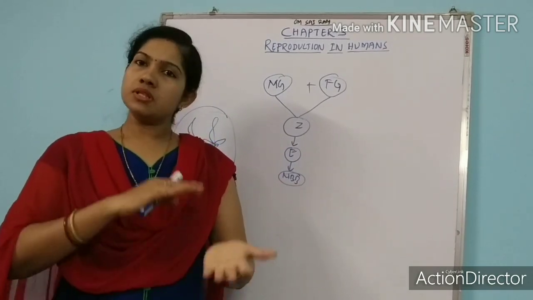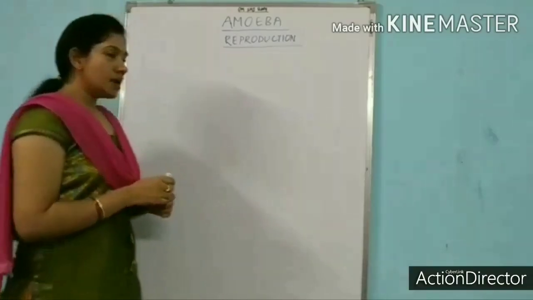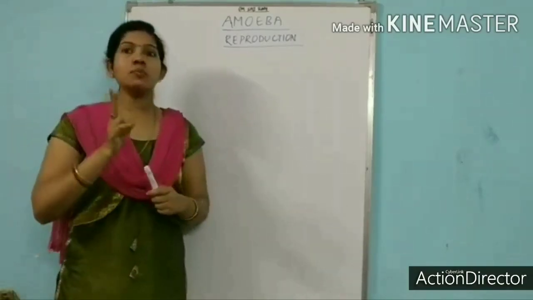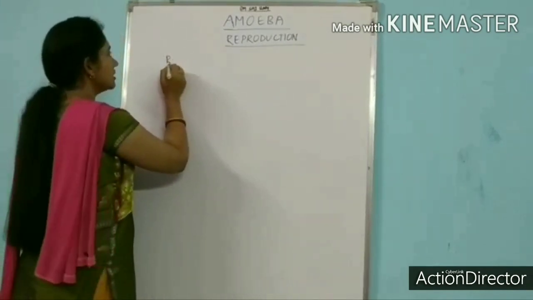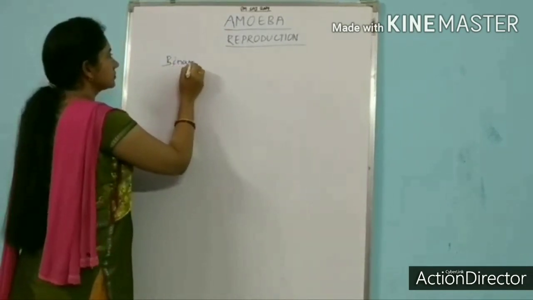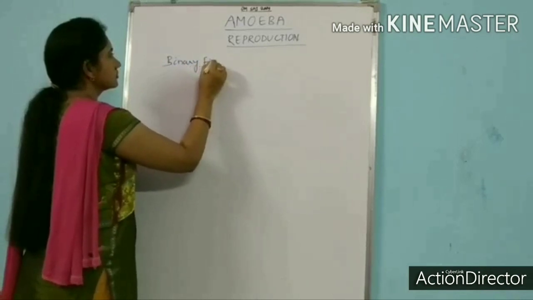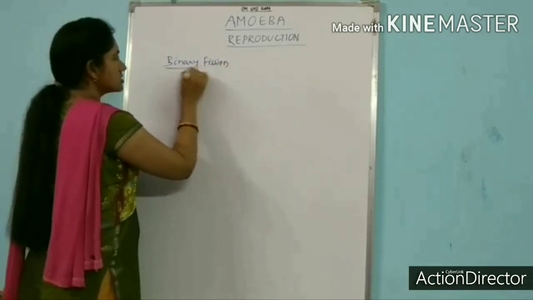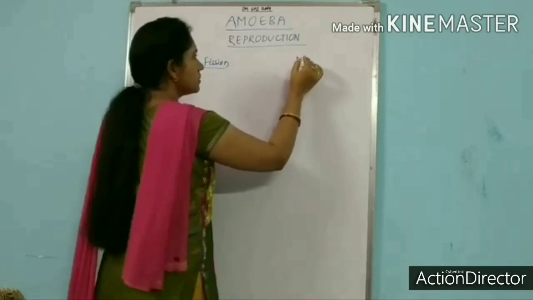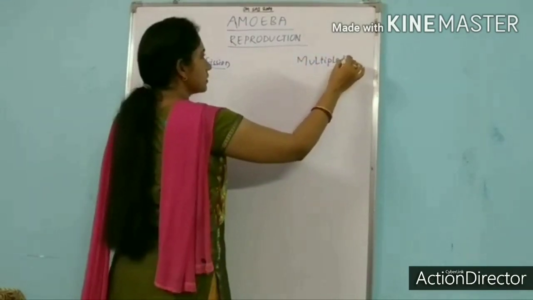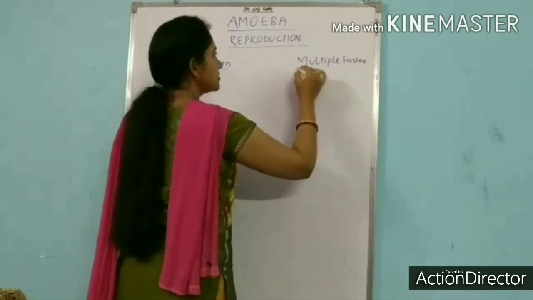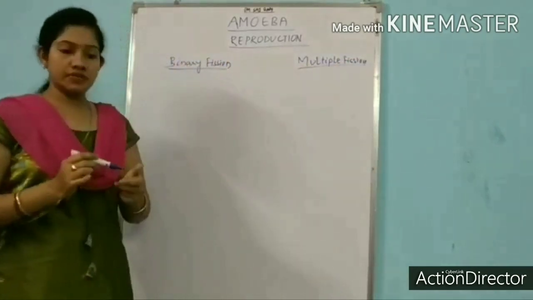Amoeba undergoes reproduction by two methods. The first one is binary fission, and the second method is multiple fission.